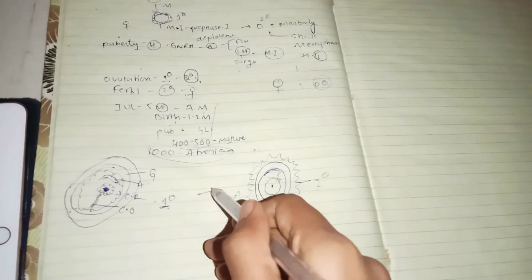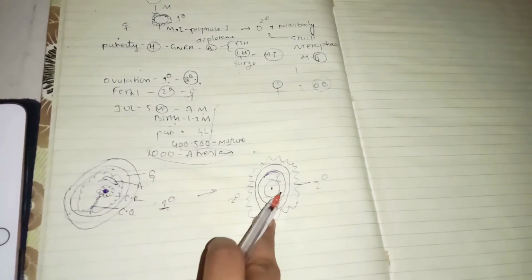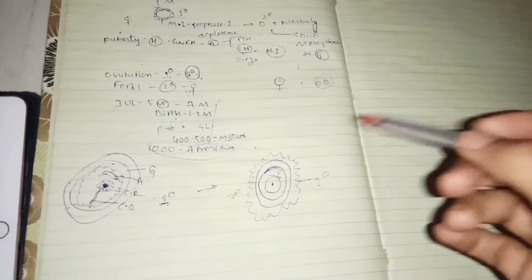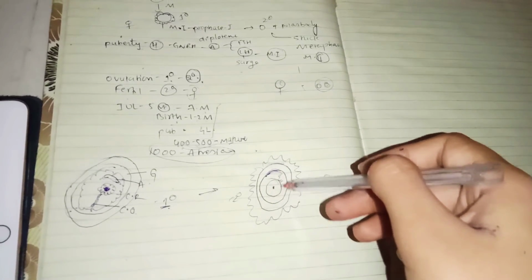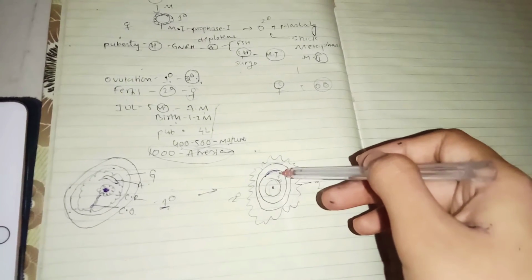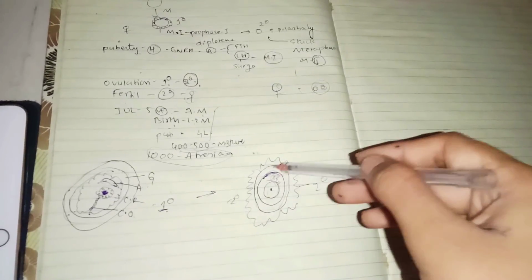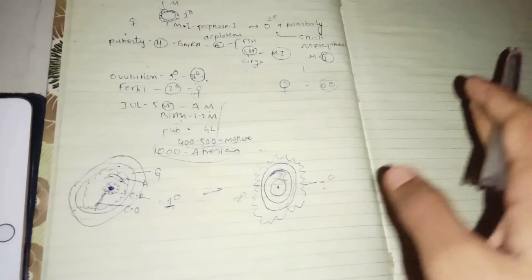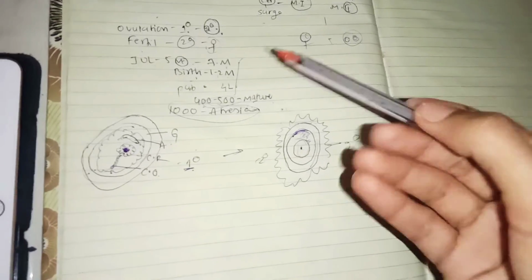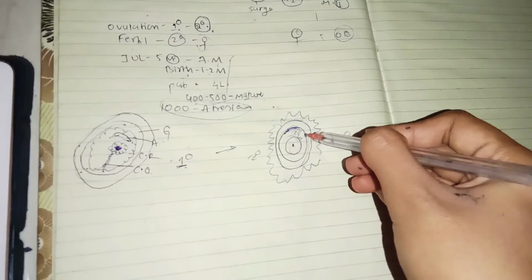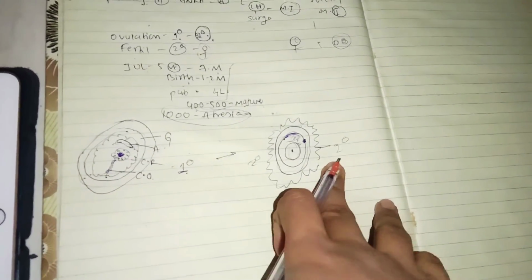So conversion of this primary oocyte to secondary oocyte is nothing but the ovulation process. So this is the nucleus, this is the ooplasm, this is the perivitelline space, this is the vitelline membrane, this is the zona pellucida, the outer layer, this is the corona radiata. And of course one more thing, here will be the polar body, because there is a secondary oocyte, always there will be a polar body.